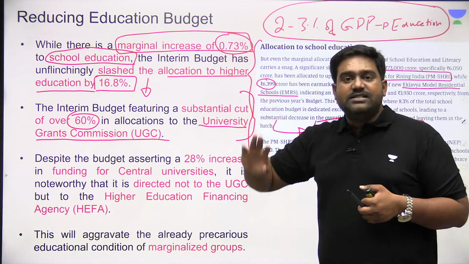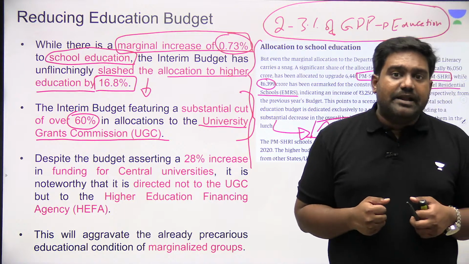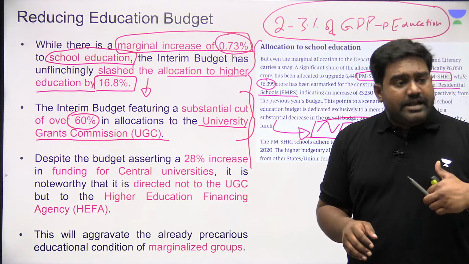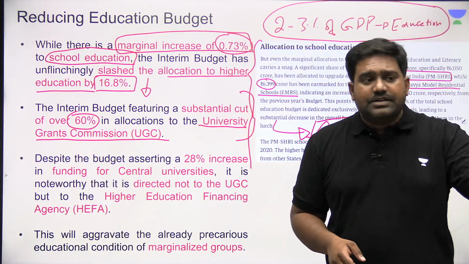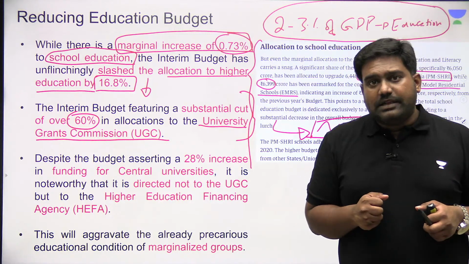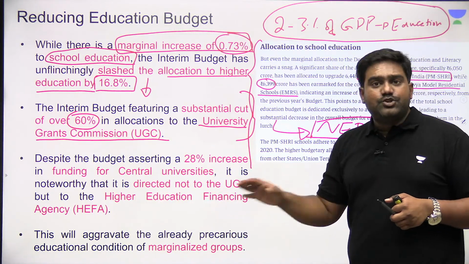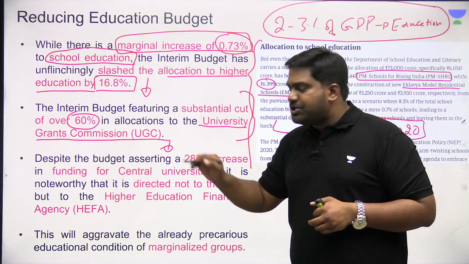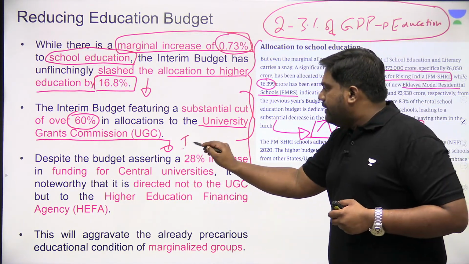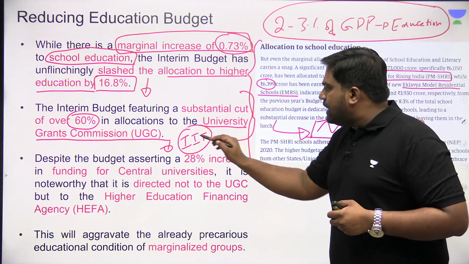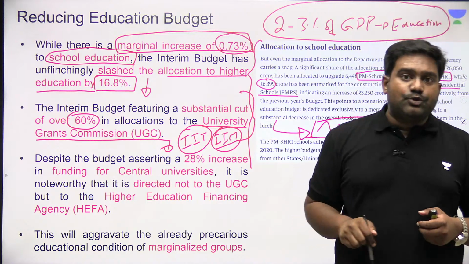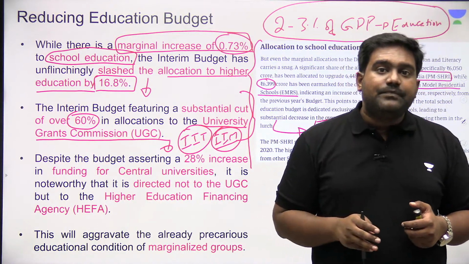So the minor increase in the budget may not have a desired impact. This marginal increase may not even be sufficient, right? And even to receive that additional funds, states will have to align completely with the goals of the National Education Policy. If you look at higher education, there is a big slash of around 60% in the allocation for UGC, and even the allocation for IITs, IIMs, and other higher education institutions has been cut down quite drastically.